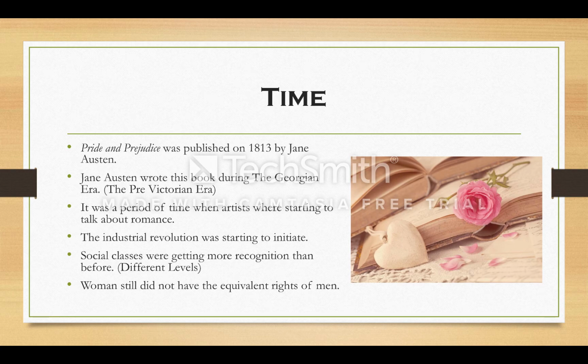And also, the social classes were getting more recognition than before. So, if you were poor, you would be noticed. If you were middle class, you would be noticed. If you were upper class, you would get recognized. So, all the classes started to get distinguished during this era.